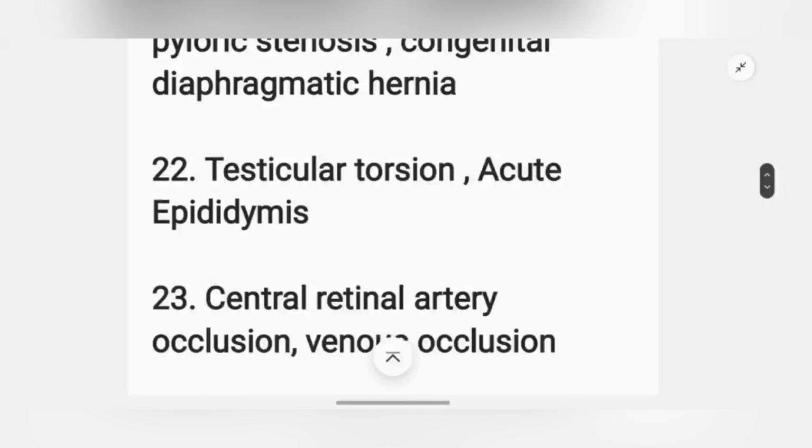Next, testicular torsion and acute epididymitis. See, testicular torsion is very important, and acute epididymitis, because this has come in your exam again, I would say, and sometimes you get confused in both of them. So it's better if you study both of these topics in a differential form.